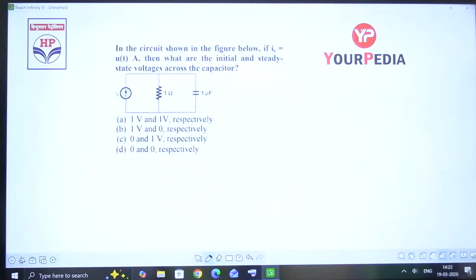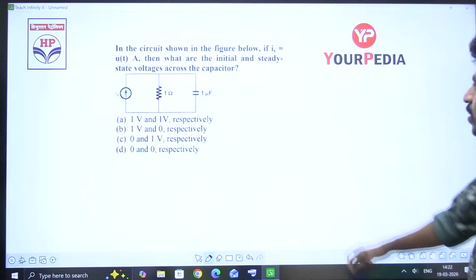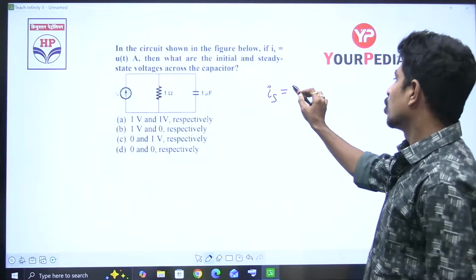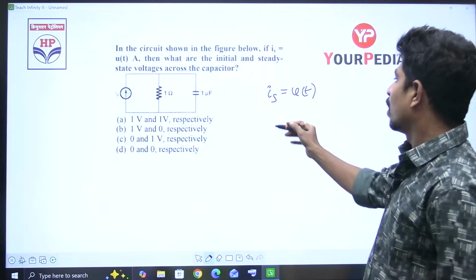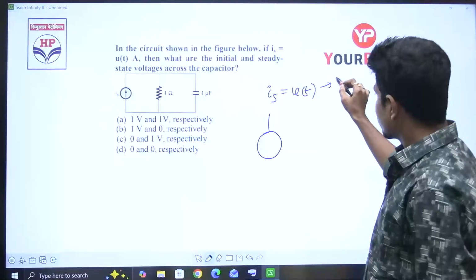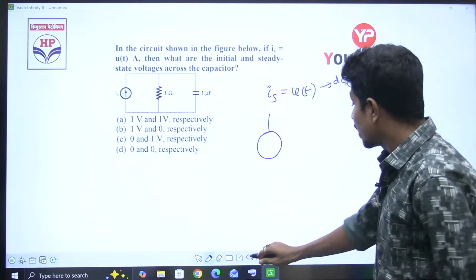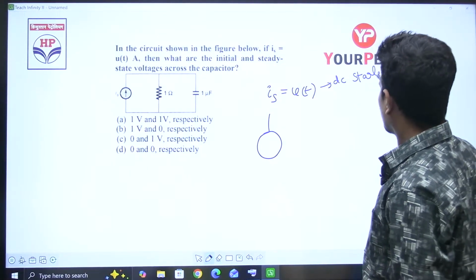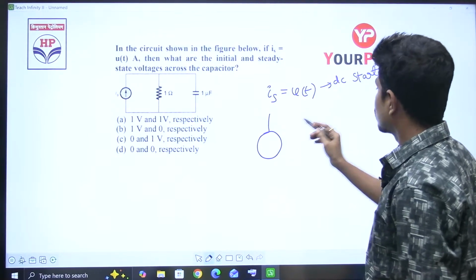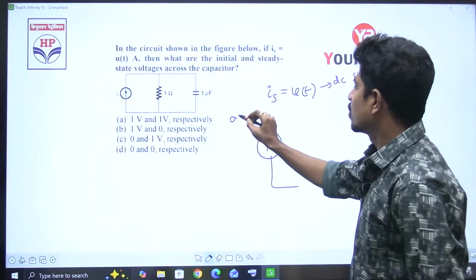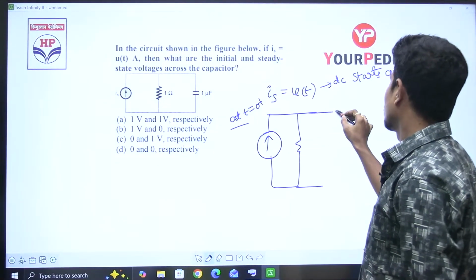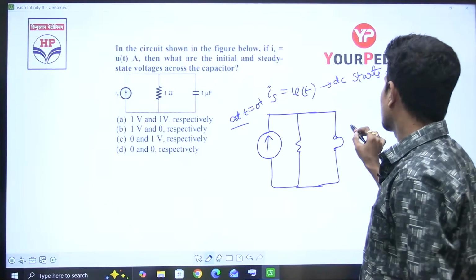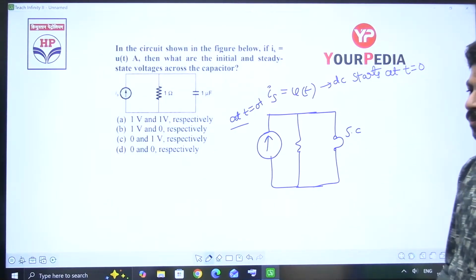Next. In the circuit shown in the figure below, if Is is equal to U of t, what are the initial and steady state voltages across the capacitor? Just now we discussed, U of t means DC. That is, DC starts at t is equal to 0. At t is equal to 0 plus, means initially, this capacitance is going to behave like a short circuit, right?